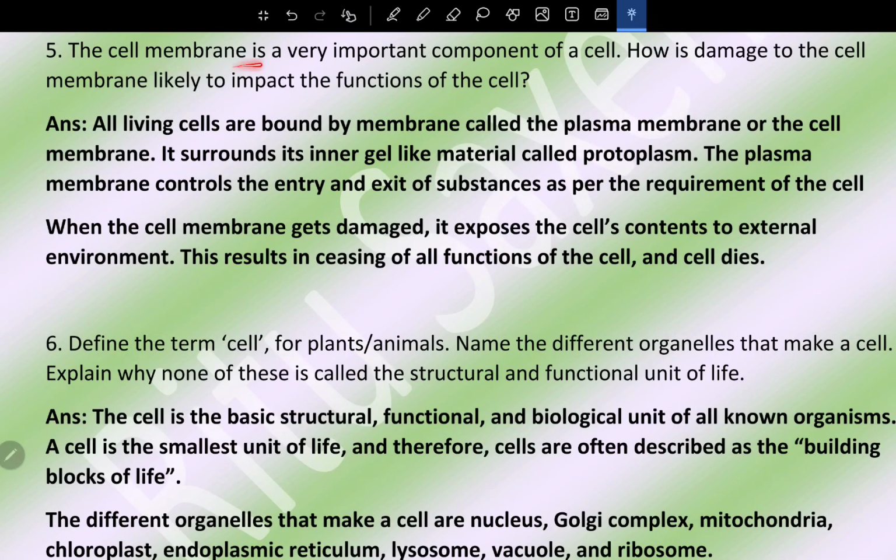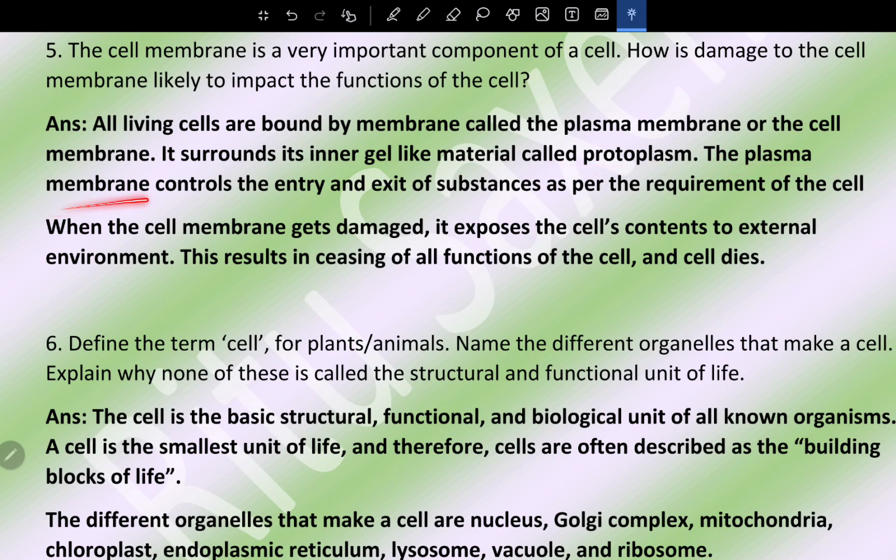Question number 5. The cell membrane is a very important component of a cell. How is damage to the cell membrane likely to impact the function of the cell? Damaged cell membrane. All living cells are bound by membrane called the plasma membrane or the cell membrane. It surrounds its inner gel-like materials called protoplasm.